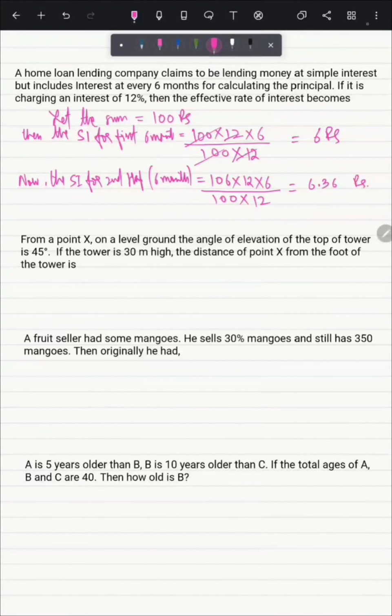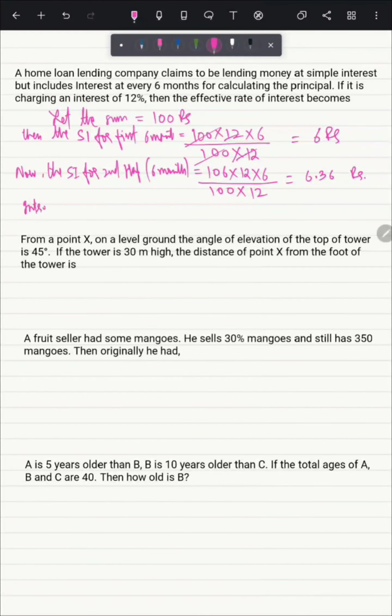6.36 rupees. Now we can easily find the interest at the end of the year, which is equal to 100, that is the sum amount, then 6 rupees of the first 6 month interest, and 6.36 is the later 6 month interest. On calculating it, we will get 112.36 rupees.